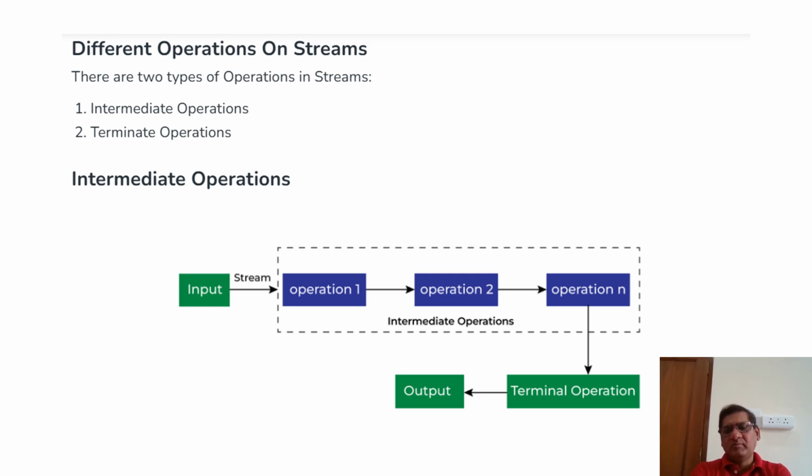After that we have the terminal operation. With the help of the terminal operation, they will write the output. This is the basic information about streams that were introduced in Java 8.